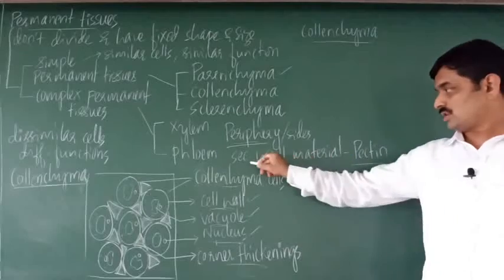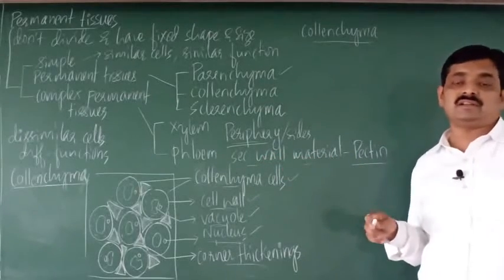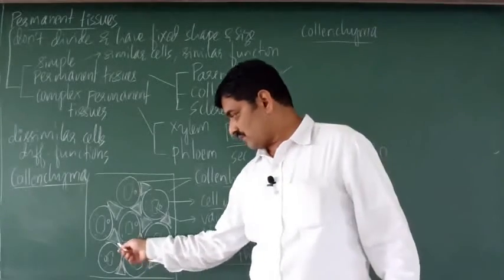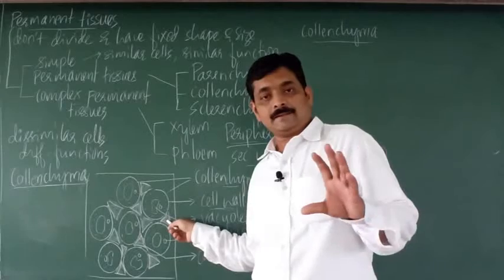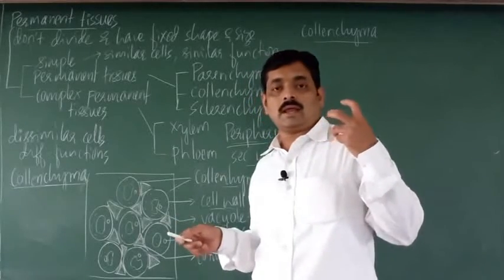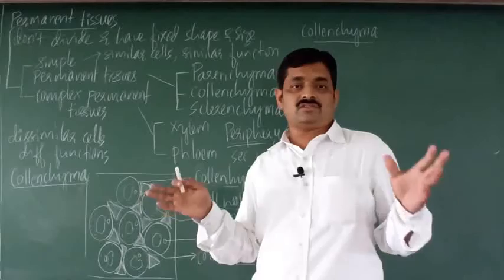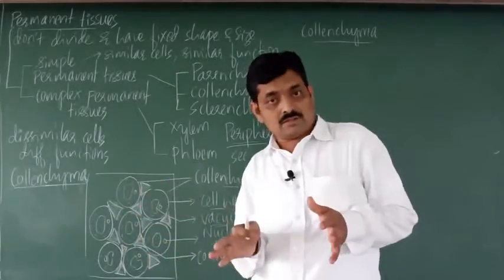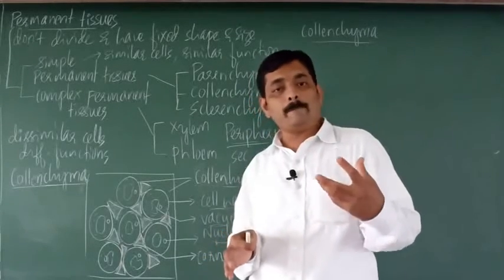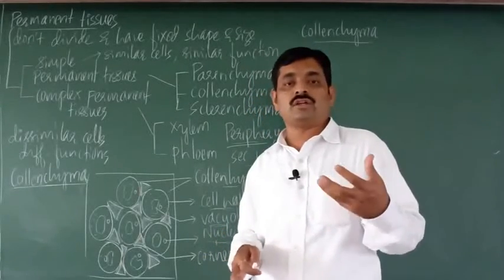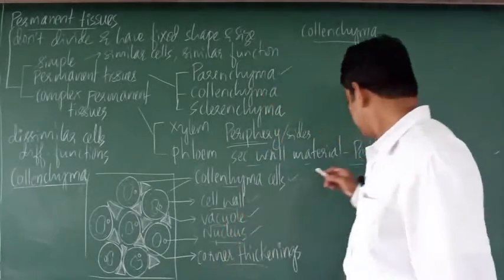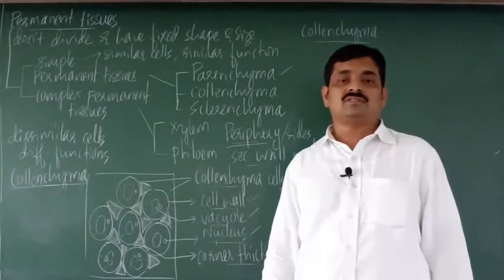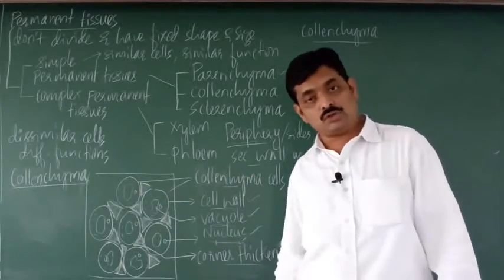The primary wall material is cellulose. The secondary wall material is pectin. Pectin is deposited in the intercellular spaces. The corners of the cells become thick, and that is due to pectin. So we can call them corner thickenings, which contain pectin. Those are the characteristics of collenchyma tissue.